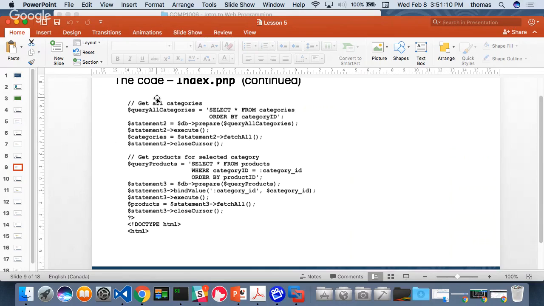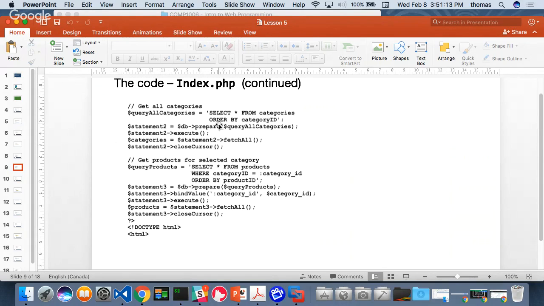And again, if you notice, as it continues, we're going to select star from categories and order by the category ID. And we're going to do another query. Here's statement 2. And we're going to, again, open a kind of connection to the database, fetch everything, and close the cursor again. So statement 2 will have a list of all of the products, right? And here's statement 3. They do a bunch of them. Statement 1, statement 2, statement 3. You can query the database as many times as you want. Each of these statements is going to hold information for each of these pulls from the database, right? Now, 3 statements to me is a lot. I don't understand why they do that, but that's the first thing that they're doing.